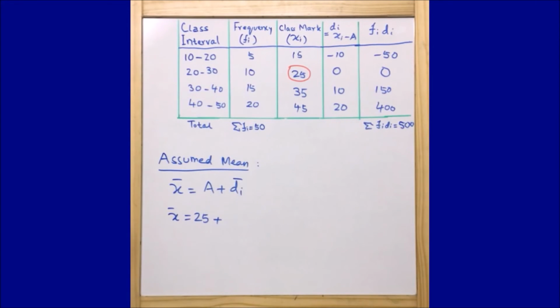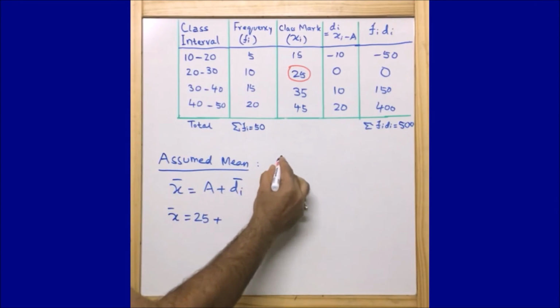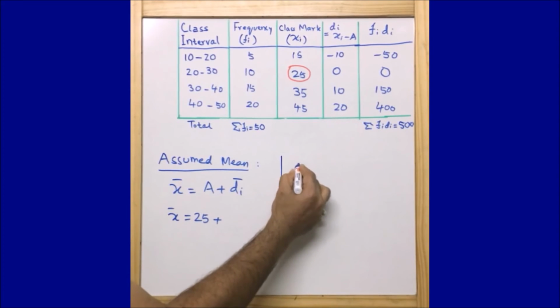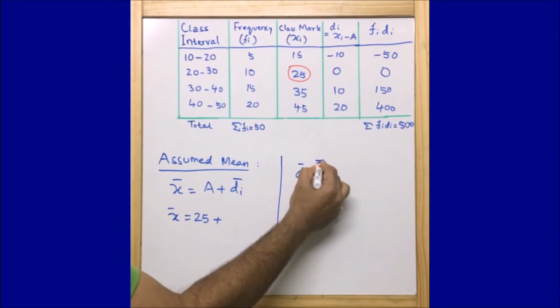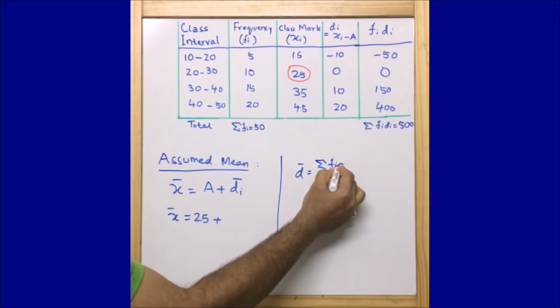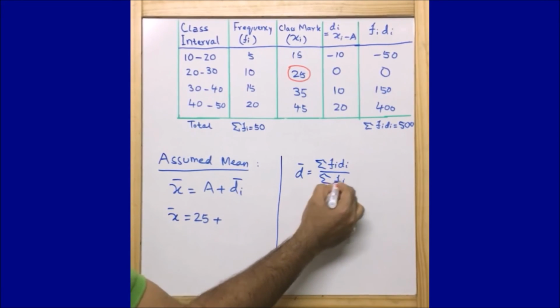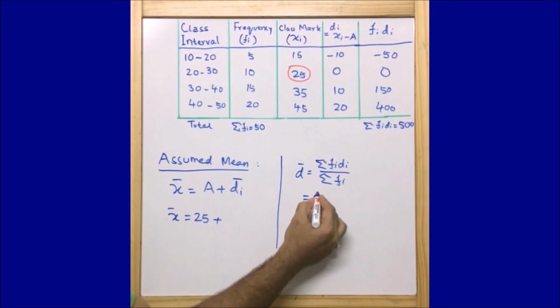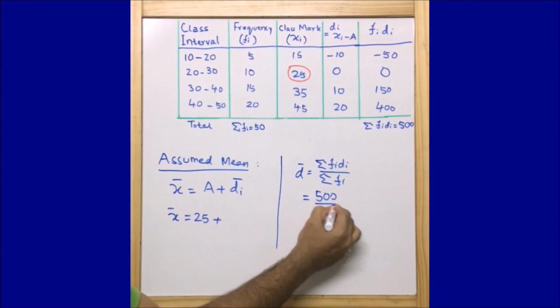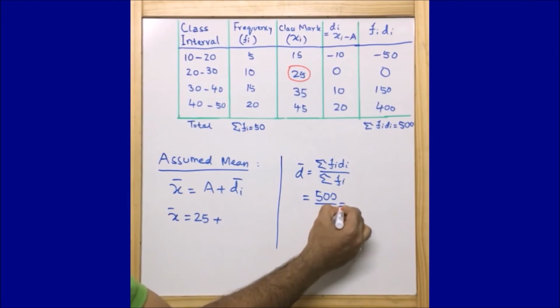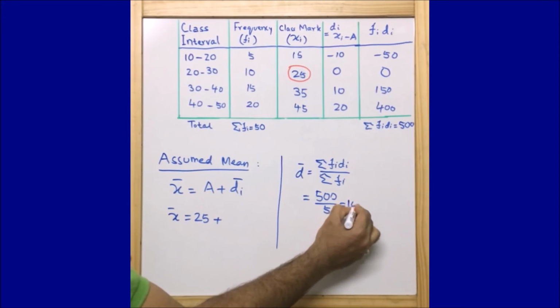Now with that in hand, let us find the mean deviation. Mean deviation is equal to summation of fi di by summation of fi, that is 500 divided by 50, which is equal to 10.